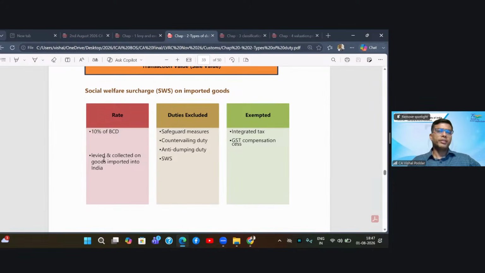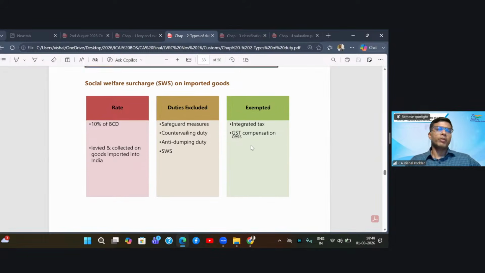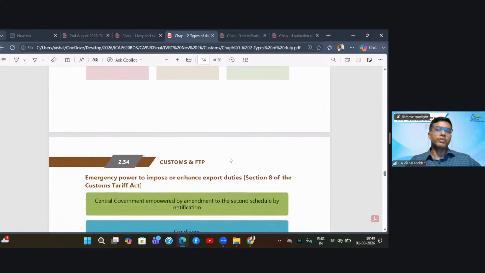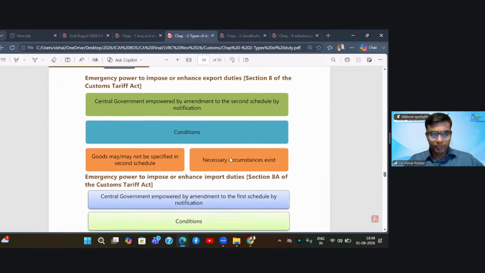Again, this is levied and collected on the imported goods. Now, while computing this 10%, you will not consider other taxes and duties. It means this is computed exclusively on the basic customs duty. So IGST, GST compensation cess, everything is excluded. It will not be covered for the purpose of computing that 10%.